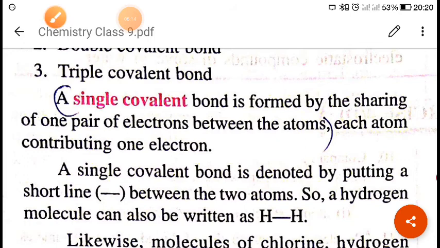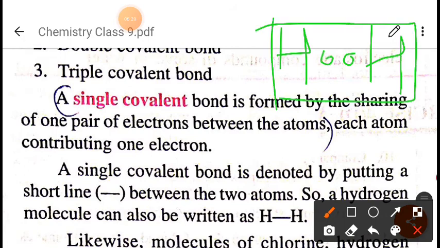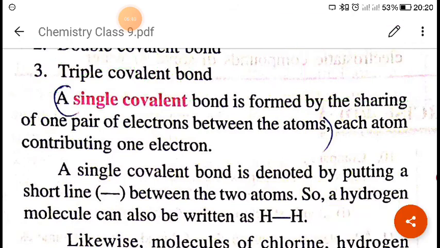Okay, single covalent bond means suppose this is hydrogen and this is hydrogen, this hydrogen will share one electron and this hydrogen will share one electron, means what? There will be a sharing of one pair of electrons. One pair means two electrons. Okay, always remember that one pair means two electrons. So in single covalent bond there will be one pair of electrons.